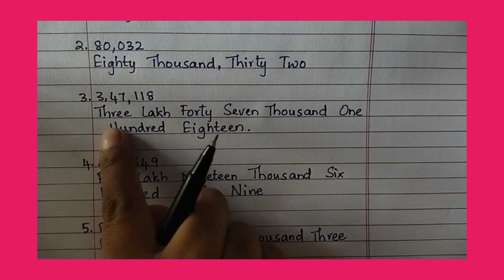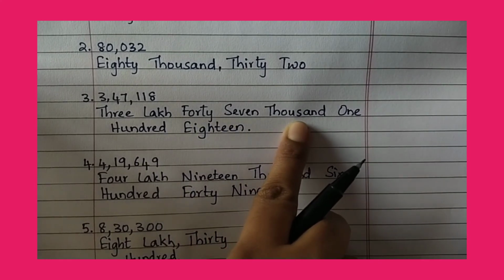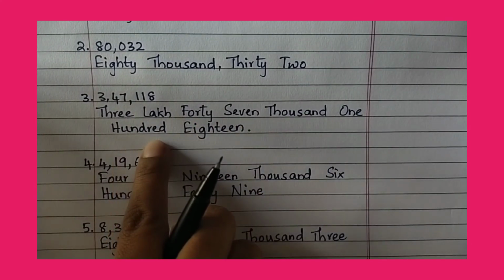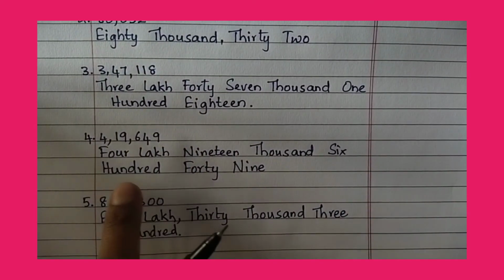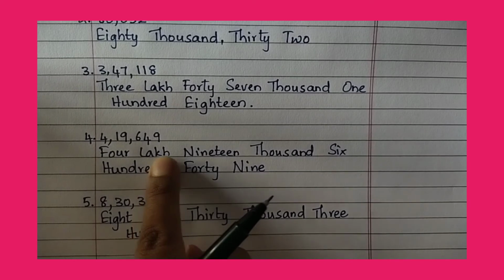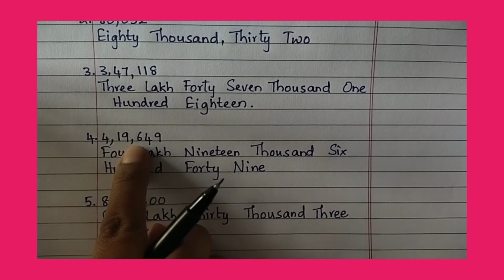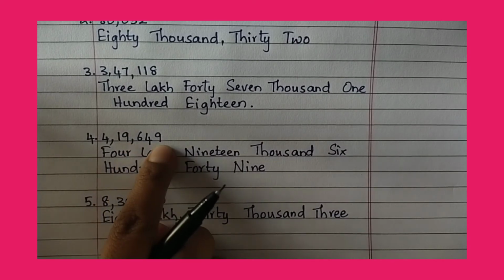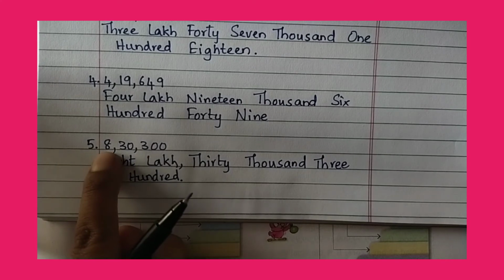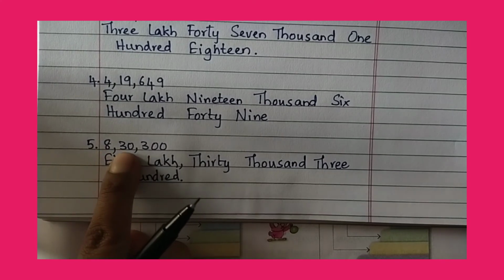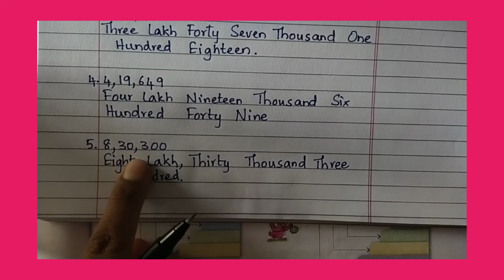Third one, 3 lakh 47,000 118. Fourth one, 4 lakh 19,000 649. Don't go fast. Fifth one, 8 lakh 30,000 300.